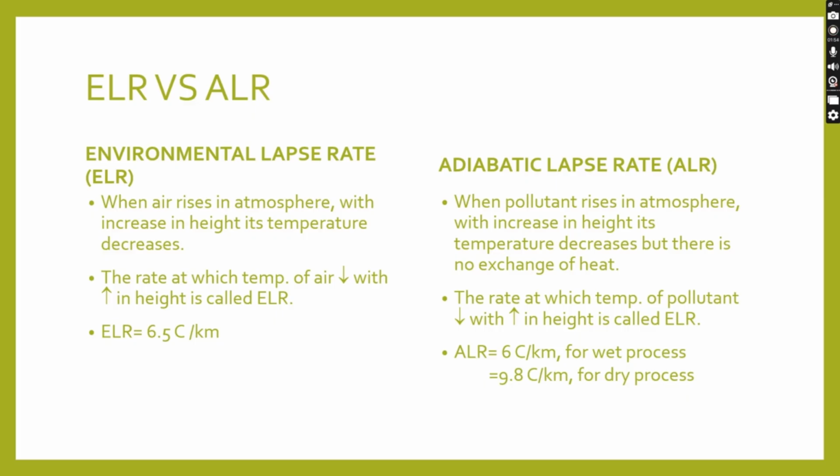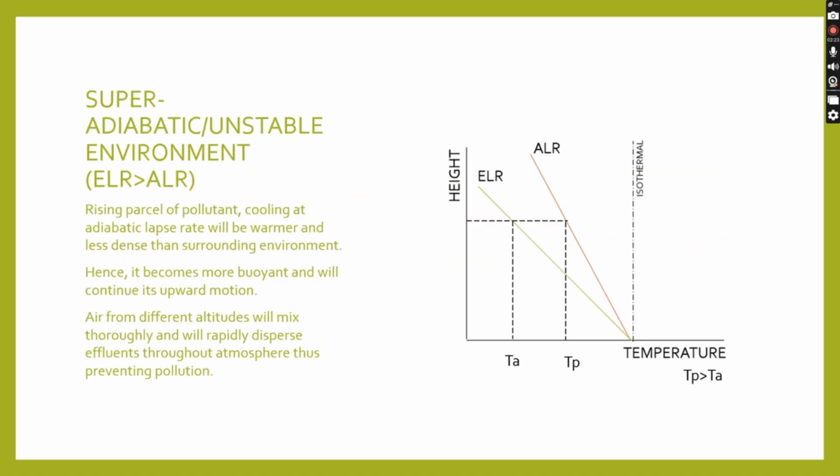With increase in height, its temperature decreases, but there is no exchange of heat. The rate at which the temperature of pollutant decreases with increase in height is called ALR. ALR is equal to 6 degrees Celsius per kilometer for wet process, that is for the saturated air, and is 9.8 degrees Celsius per kilometer for dry process, that is for the dry air. Now let us see the conditions when ELR is greater than ALR, ELR is less than ALR, and when ELR is equal to ALR.